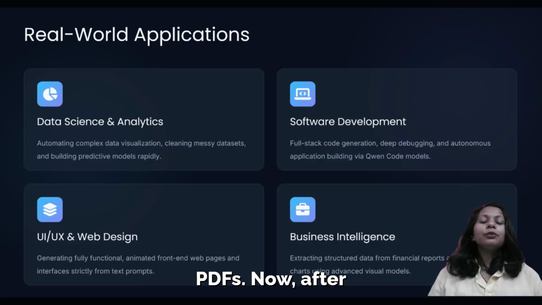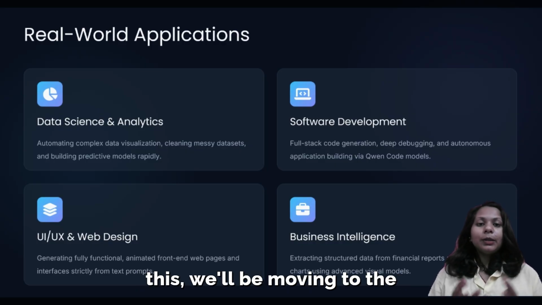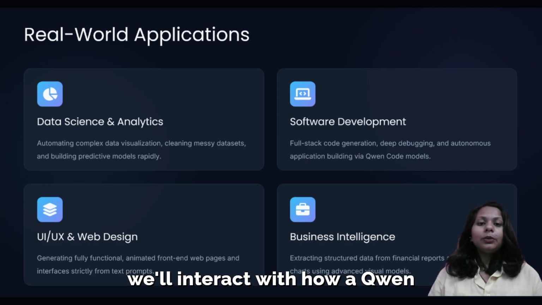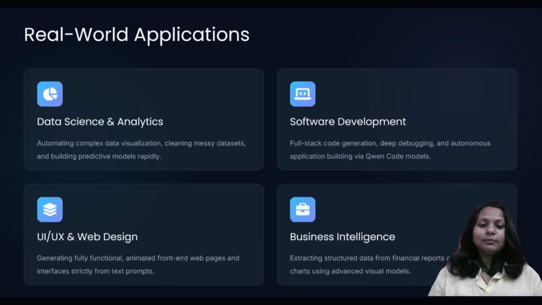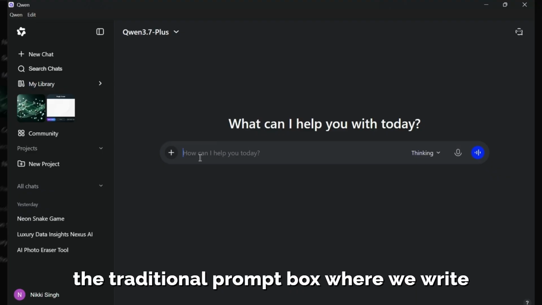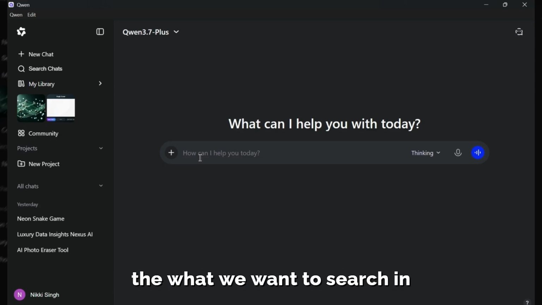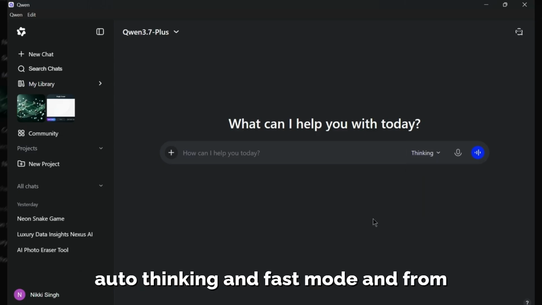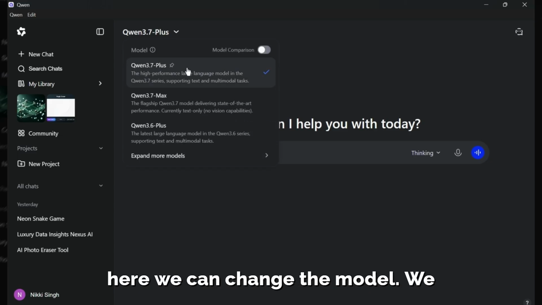Now, after this, we'll be moving to the live demo session. Before that, let's see how a Qwen interface looks. So this is how a Qwen interface looks. In the center, we have the traditional prompt box where we write what we want to search in simple English language. Here we have auto thinking and fast mode. And from here, we can change the model.